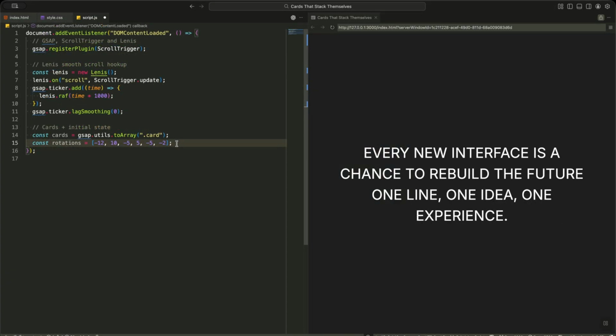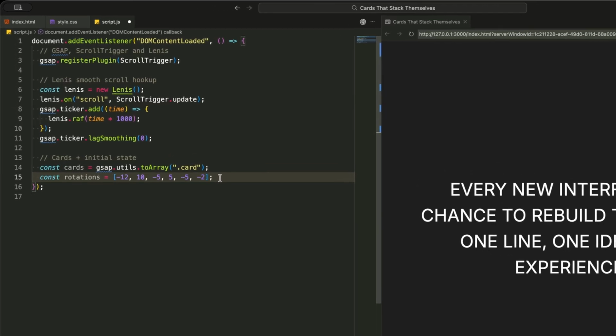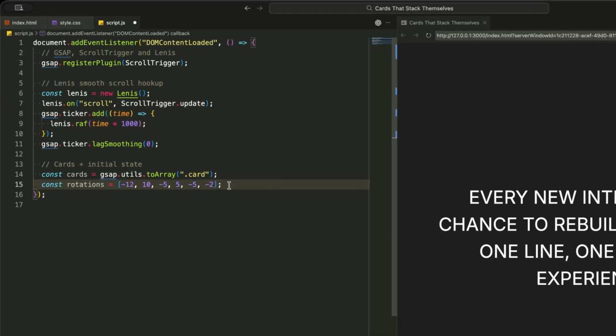Next, we set up our cards with their starting positions. First, I collect all the card elements and convert them into an array using GSAP's utility function. This makes them easier to work with for animations. I also create an array of rotation values. These are small, random-looking angles that will give each card a natural, slightly varied orientation when they stack.